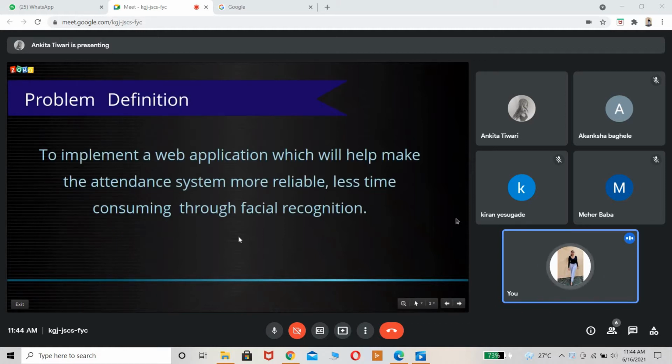So the problem definition for our project is to implement a web application which will help make the attendance system more reliable and less time consuming through facial recognition. So basically, we are going to create a web application for our attendance system, and for this we are going to use facial recognition. This is the whole problem definition of our project. Next slide.